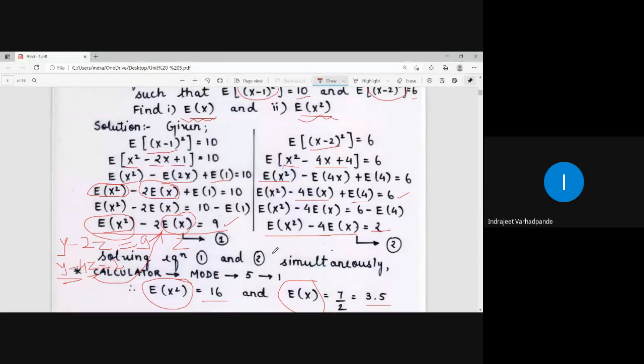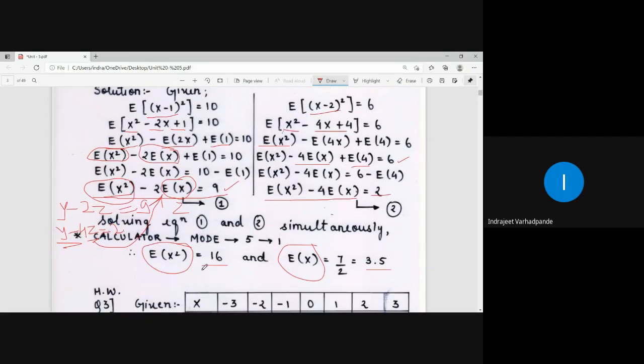So initially, though the equations don't look like they are in simultaneous form, by proper assumption or giving a certain symbol to that particular expectation value, you get a pair of simultaneous equations. If you don't want to take Y and Z, then take X and Y, because the calculator understands only the variables X and Y. This involves two variables. Two variables means two unknowns. So you need to select the mode in the calculator as two unknowns and two equations, which will give you the unique solution. And these must be the answers.